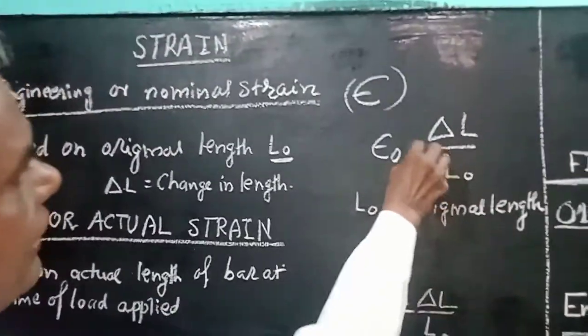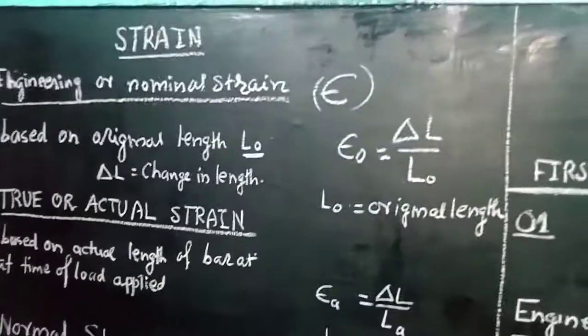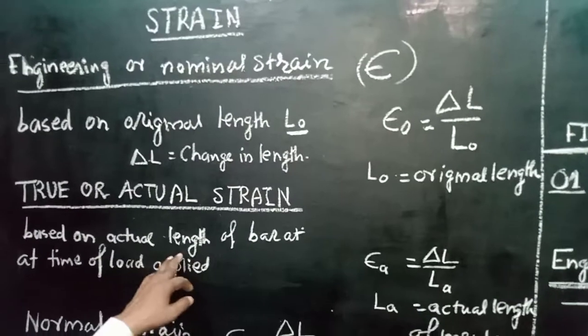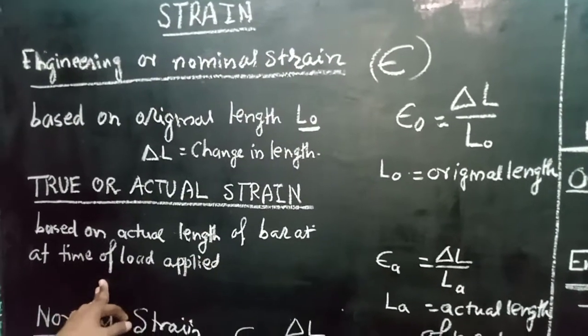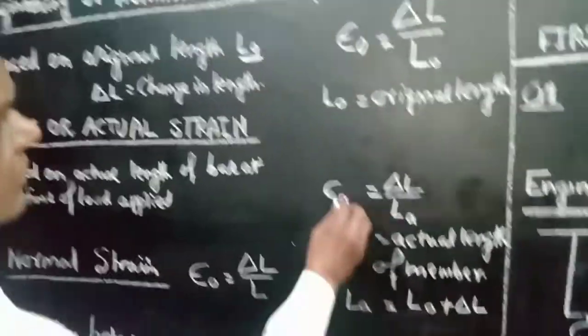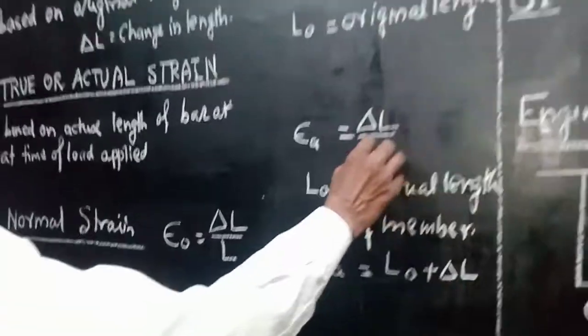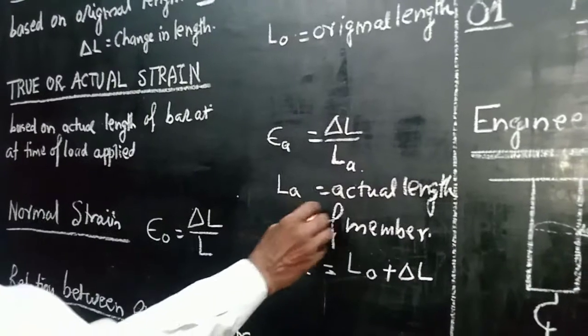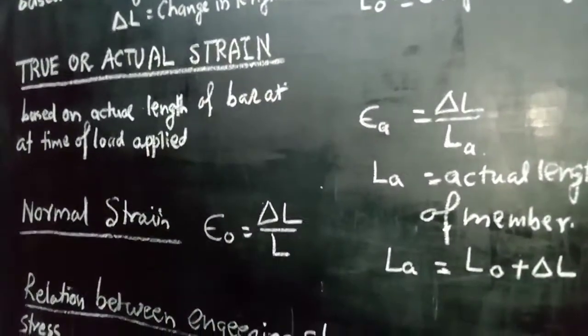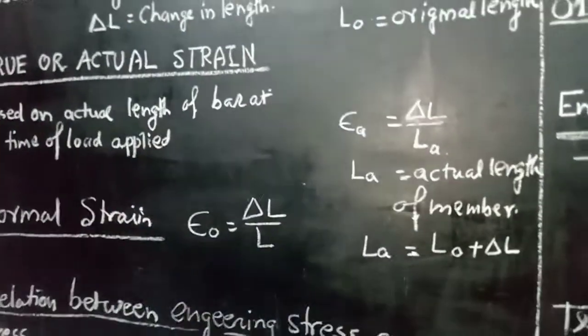It is denoted by delta L upon L0. Another is true or actual strain, based on the actual length of the bar at the time the load is applied. So this is equal to delta L upon LA, where LA is the actual length of the bar when the load is applied.